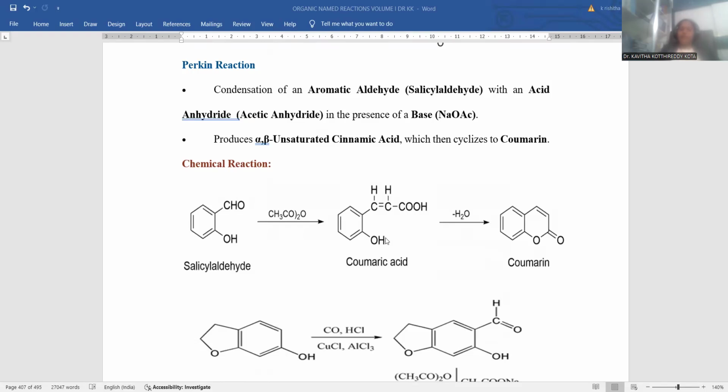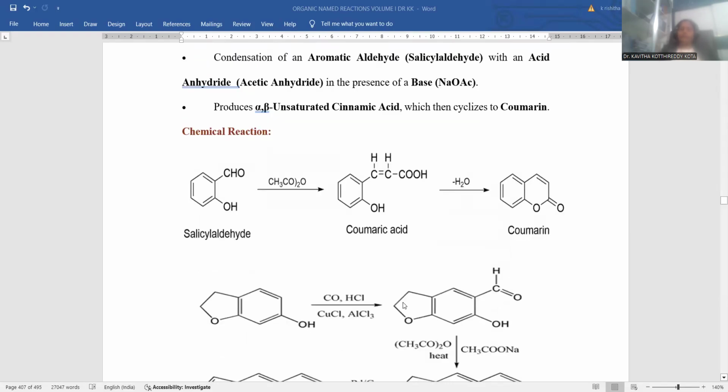The cinnamic acid generated further goes with what kind of reaction? It will go for the dehydration process. Here the oxygen present binds with the carbonylic carbon, and ultimately water is discarded, giving rise to coumarin. So here you can notice unsubstituted coumarin could be the product if the starting materials are salicylaldehyde and acetic anhydride. This is also a successful way for the synthesis of coumarin via the Perkin reaction.